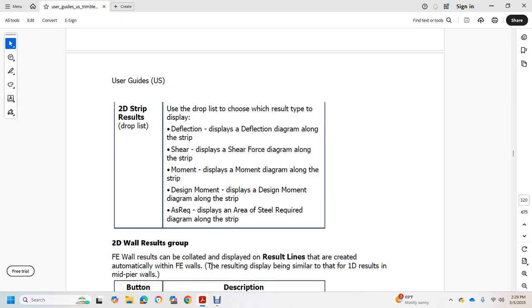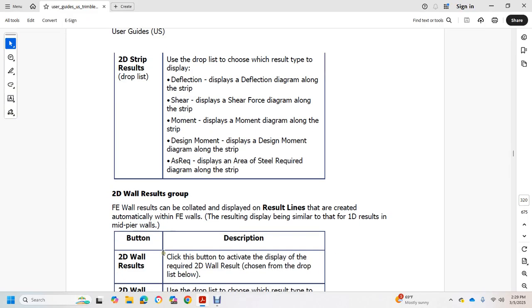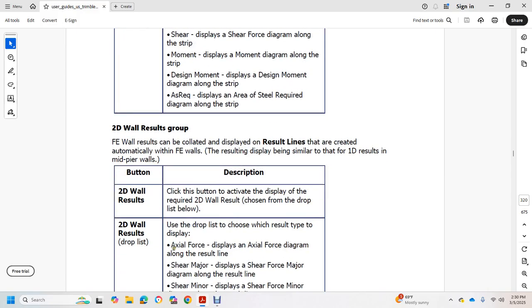2D wall result group. FE wall results are collated with the display with the result lines created automatically with the FE wall. The result display is similar to the 1D result with the mid-pier walls, the 2D wall result button. Click the button to activate the display with the required 2D wall result chosen from the drop-down list. In the 2D wall result drop list, choose the result type of the display: axial force displays the axial force diagram along the result line.